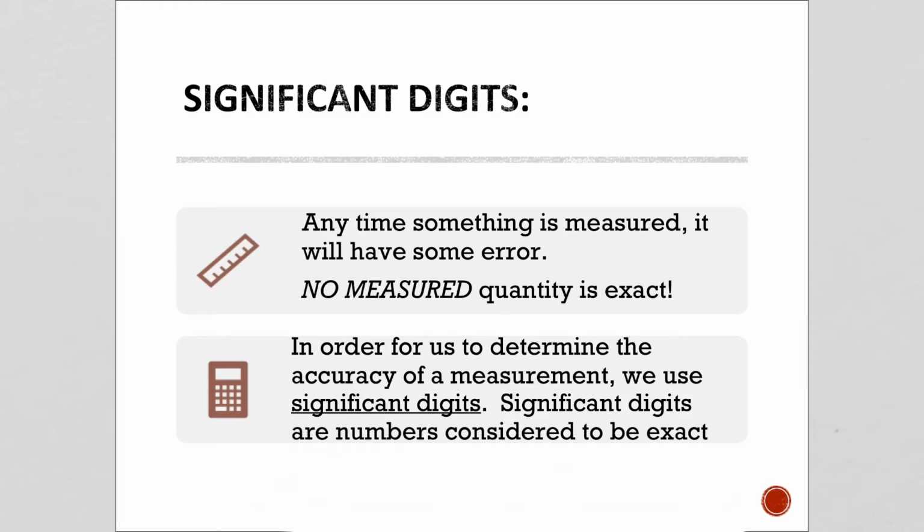So if we give an example here, I am 161.2 centimeters tall. That is not exact. That is a measured quantity, so it's not exact. But then there are 16 students in our class. That is exact because it's a counted value. So for counted values there is no error, but for a measured quantity, there is always error.